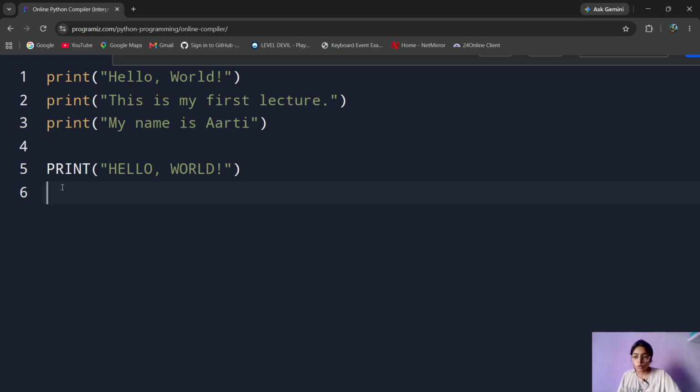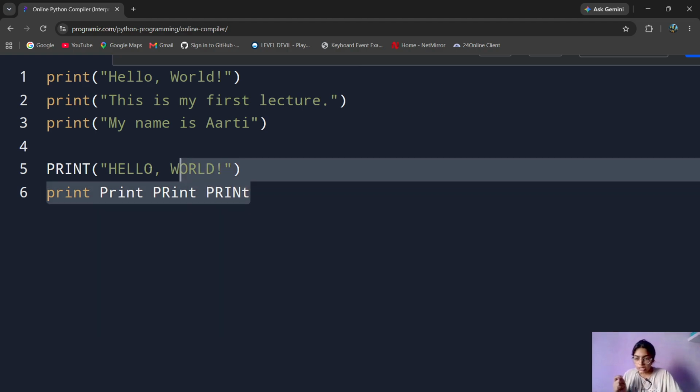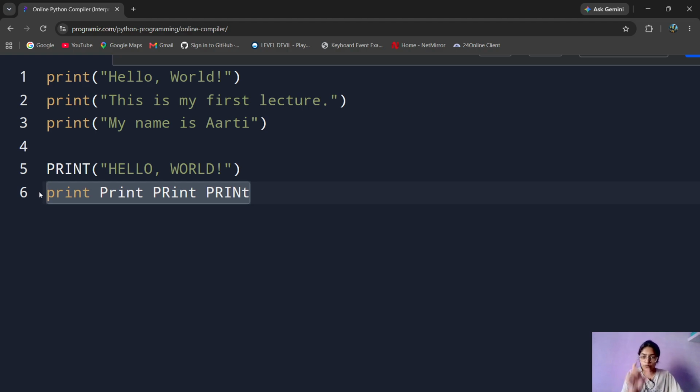So if you write this, friends, Friends, FRIENDS, Print, you would all be like, oh, these are all the same because these are all print. But let me tell you, Python is a case sensitive language, so Python will read all these as different words. A capital P and a small p are different letters.